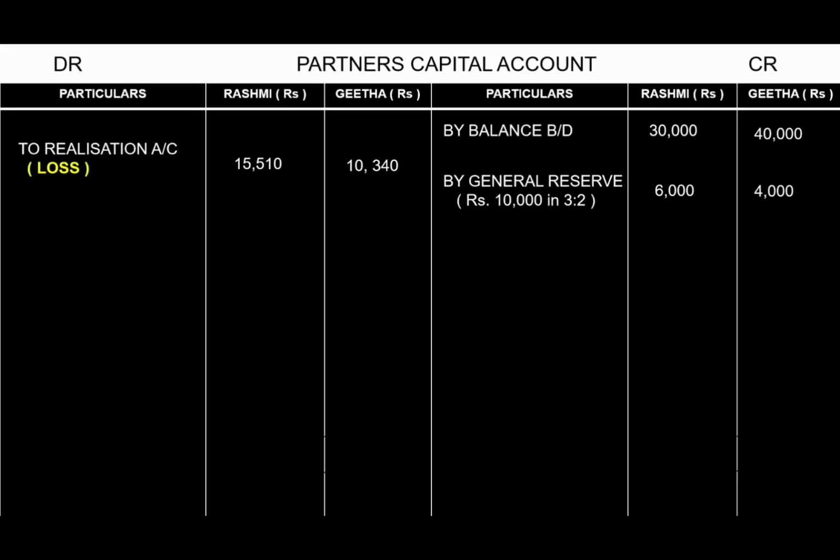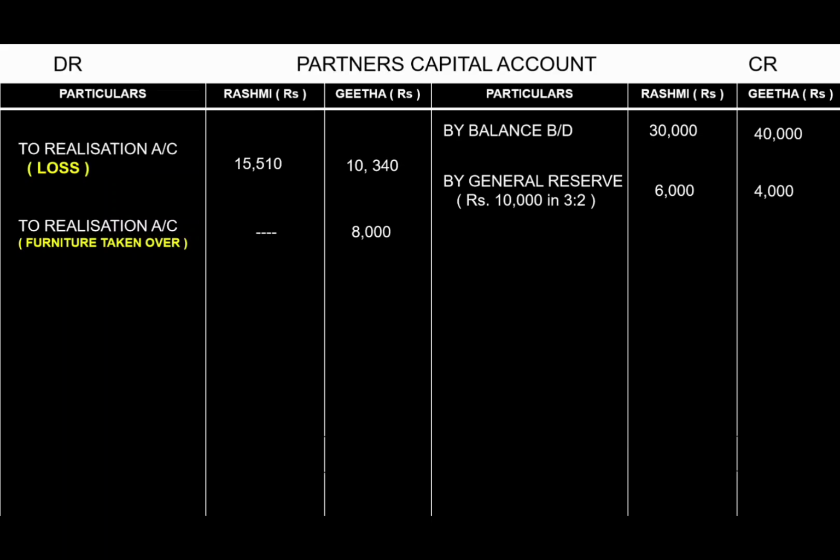As per the adjustment, we had seen that one partner is taking over the asset, that is Geeta is taking over the furniture, which we are going to bring down to the partner's capital account as to realization account, furniture taken over, that is only by Geeta, rupees 8,000. So write under Geeta's column rupees 8,000. So now these are the entries which have to be transferred to partner's capital account.